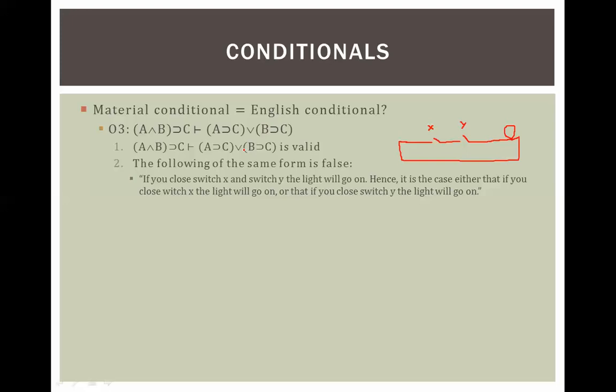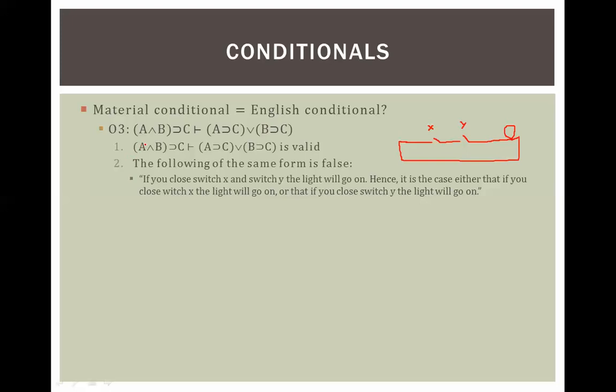I'm not so sure that works totally, because it kind of seems like A and B, these two propositions, can't stand by themselves, right? If you close switch X, then the light will come on. Seems like one whole proposition. And if you close switch Y, then the light will come on. It seems like you have to put it that way. I don't know that I totally buy that.